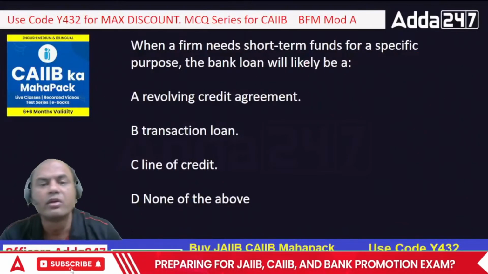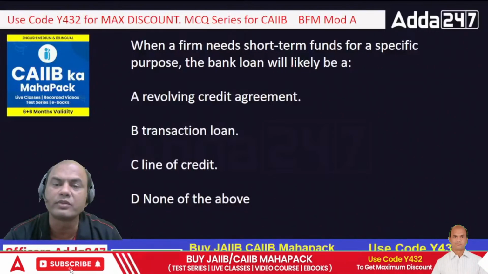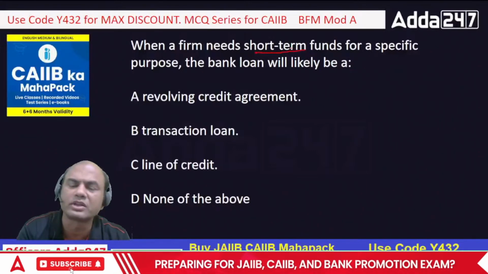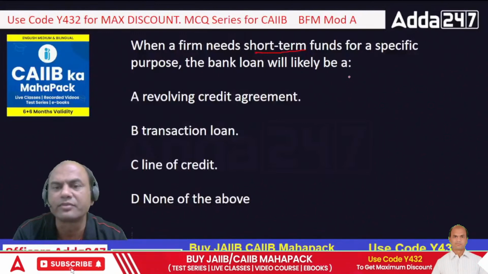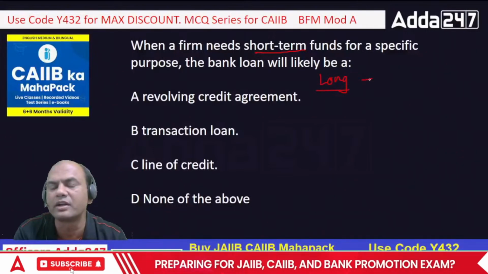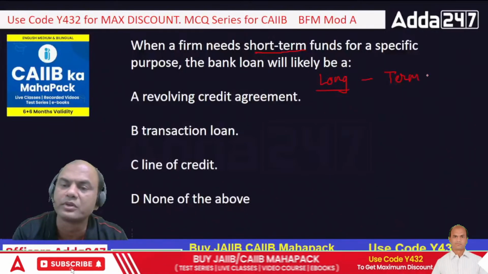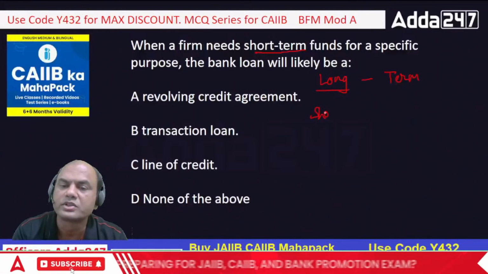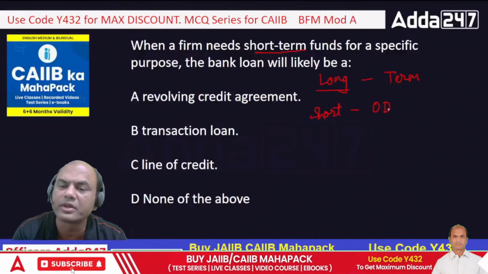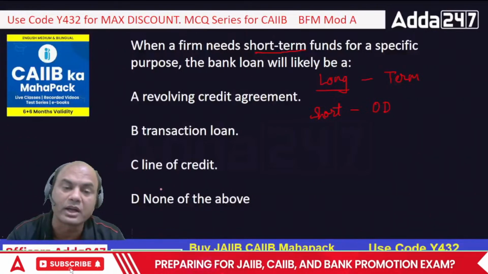Okay. When a firm needs short-term funds for a specific purpose, the bank loan will likely be what? Now what are short-term funds and what are long-term funds? Long-term loans are always under the term loan category, correct? And short-term loans generally fall under the OD category. OD means overdraft. Let's check which of them can be OD categories.